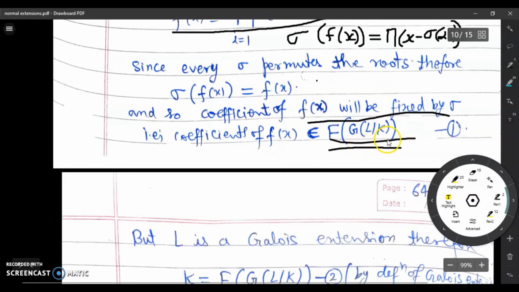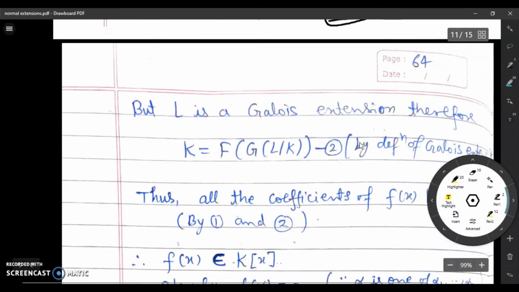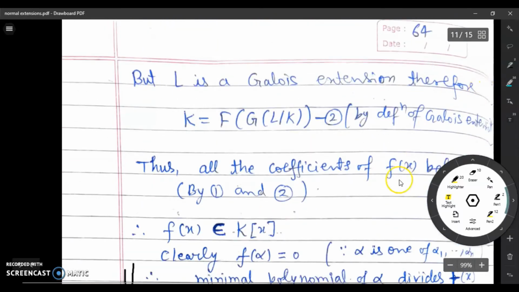But L is a Galois extension of K. It means by the definition of Galois extension, the fixed field of this will be K. So we put K here. So the coefficients of f(x) belong to K. It means this polynomial belongs to K[x].